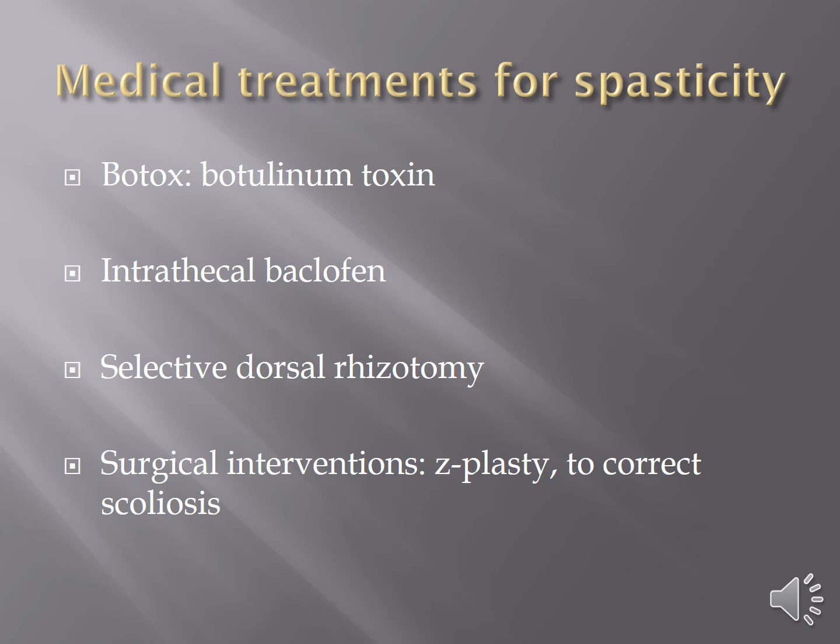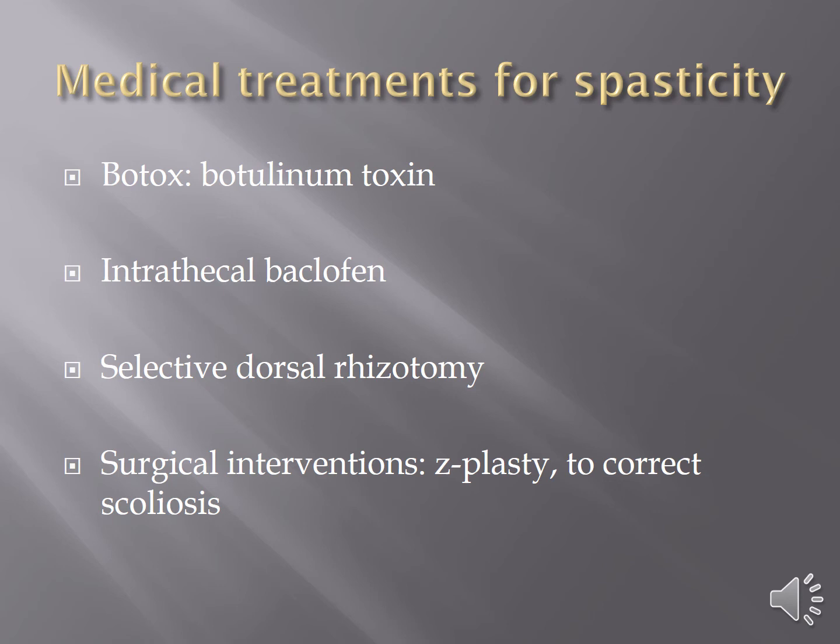So here are some of the medical treatments for spasticity, for high muscle tone. Botox, believe it or not, is not just good for wrinkles, it's good for spasticity. Botulinum toxin is injected into the muscle belly, and what Botox does for your face, when people want to use it for wrinkles, is that it relaxes the muscles in your face. It paralyzes them essentially so that they don't cause wrinkles. Botulinum toxin does the same thing for spasticity. It relaxes and paralyzes some of the muscles when injected directly into the muscle.